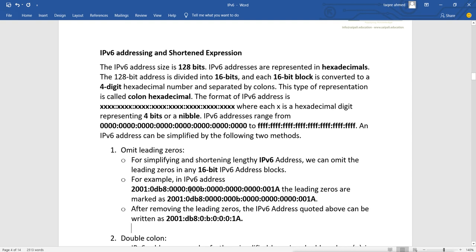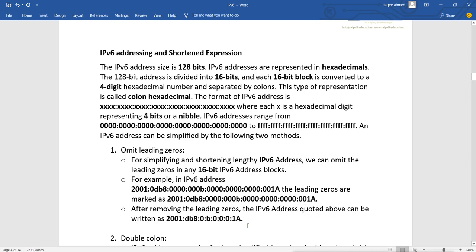Then here again you can see these leading zeros are not required, because the value has just reached B, so we can remove those zeros and write only B. Then again for these all zeros, we can write only 0 colon 0 colon 0. Then on this side the zeros are not important, so we can write 1A. So it becomes a little smaller, but still it looks big.